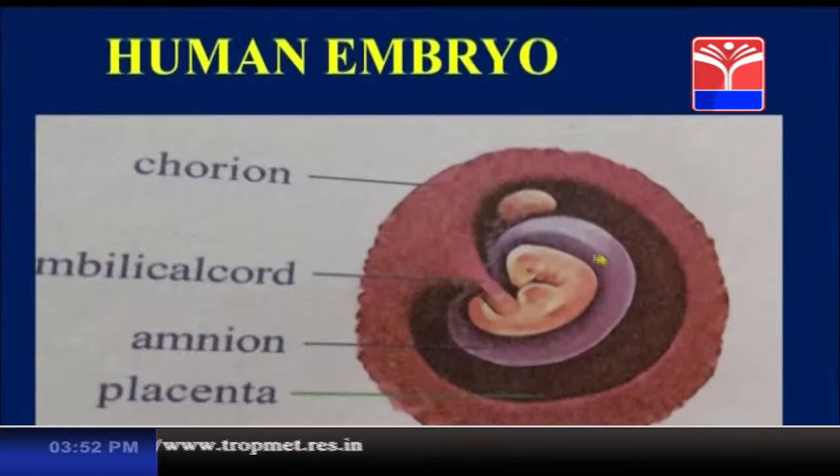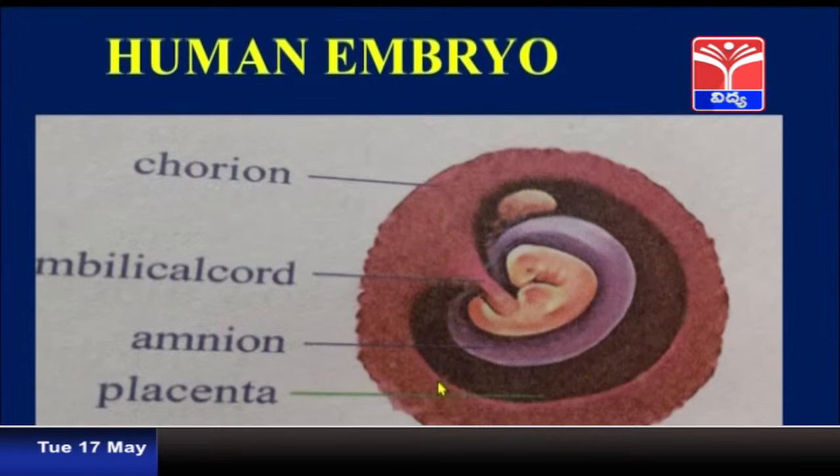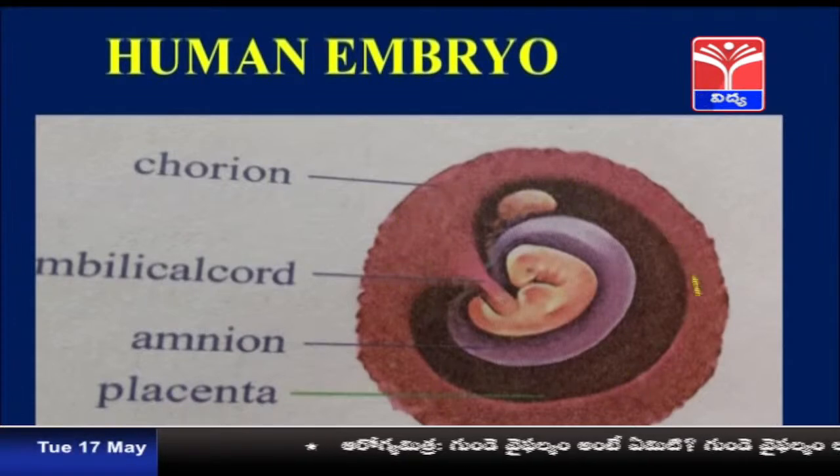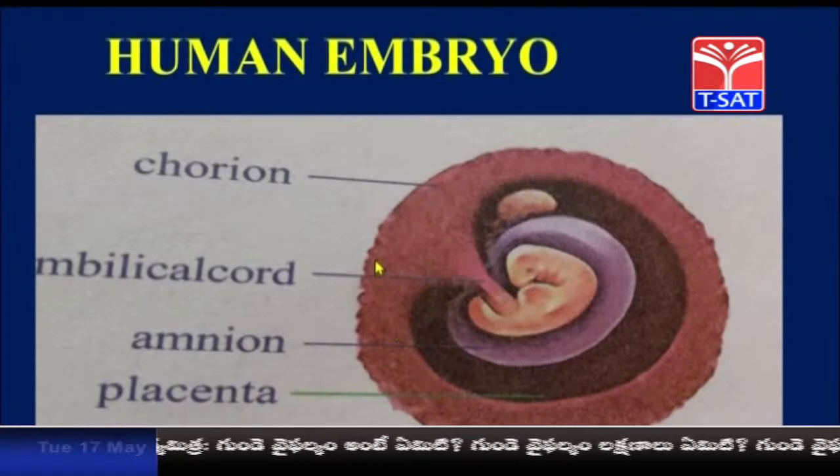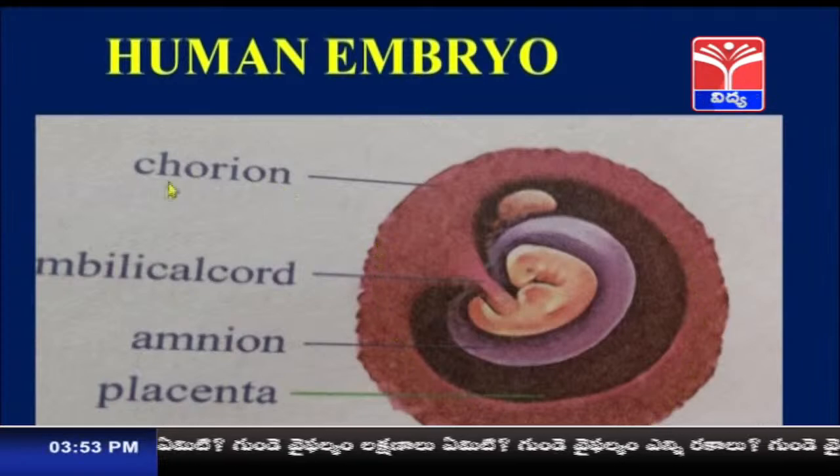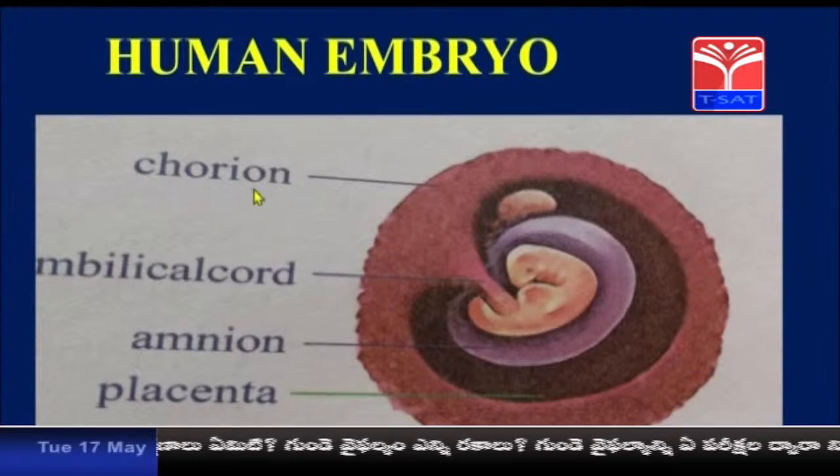See here, this is the embryo, and after developing, it will slowly form some membranes around it. There are different types of membranes surrounding the embryo. The outer membrane which is present is called the chorion.